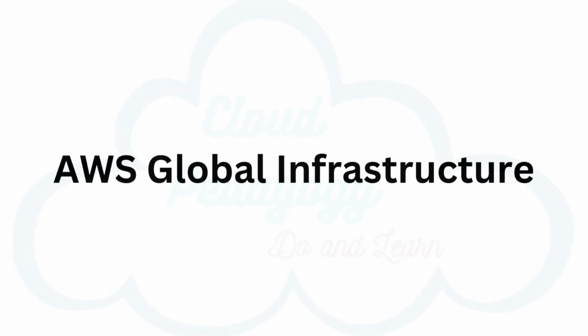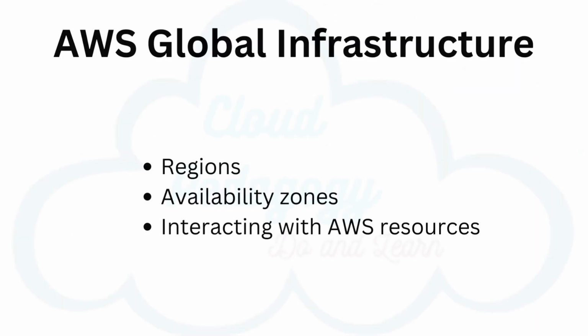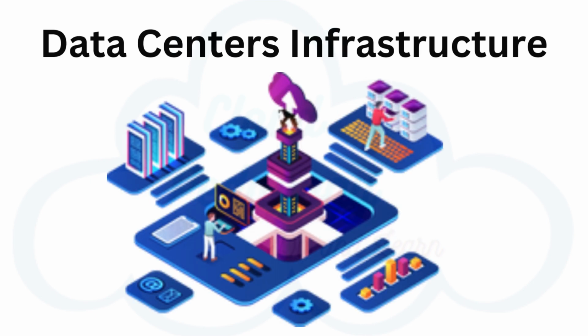Today we are going to discuss AWS Global Infrastructure. We will dive into the AWS Global Infrastructure covering both regions and availability zones, followed by how to interact with AWS resources. This gives you the technical knowledge and vocabulary that you need to create and discuss AWS architectures and to properly understand AWS documentation and examples.